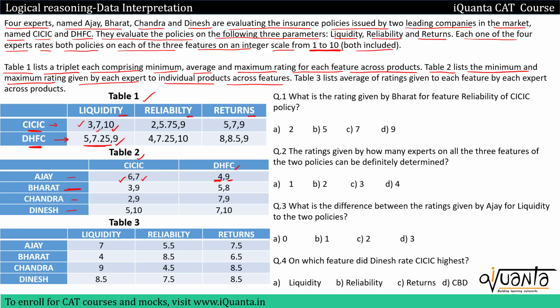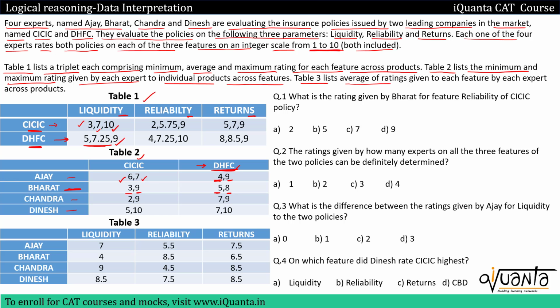Similarly, if I read it for Bharat, the minimum rating that Bharat will give to any feature of CICIC will be 3. The maximum rating that he will give to any feature of CICIC will be 9. The minimum rating that Bharat will give to any feature of DHFC will be 5 minimum and 8 maximum. So that is how we have to read table 2.